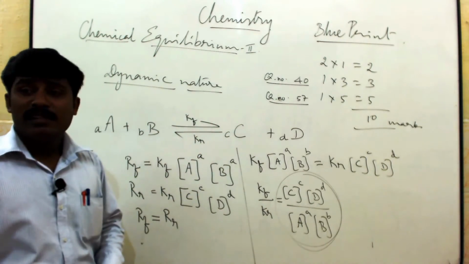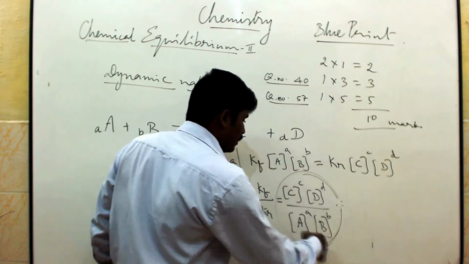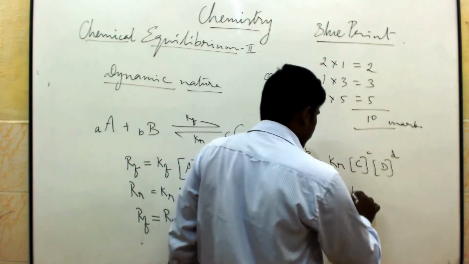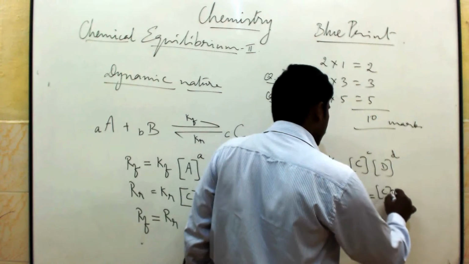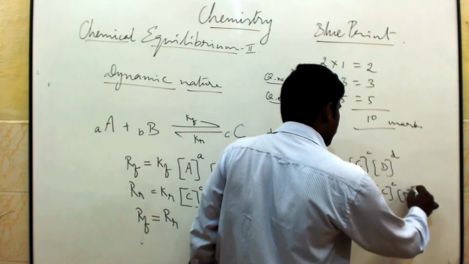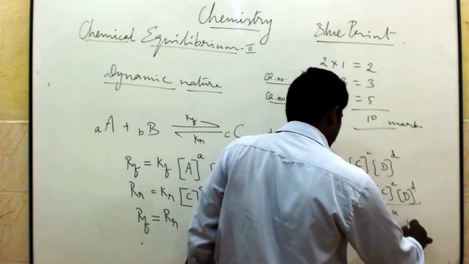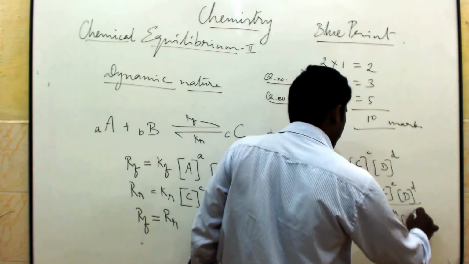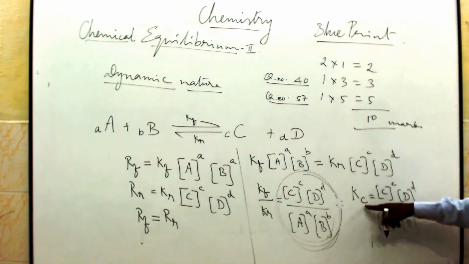This full term is equal to Kc. That means the equilibrium constant Kc is equal to the concentration of products, C and D, over the reactants, A and B.